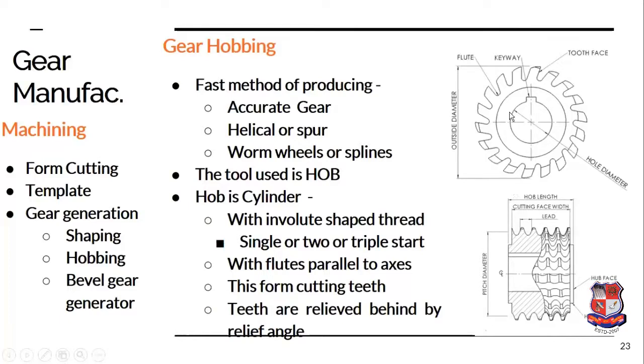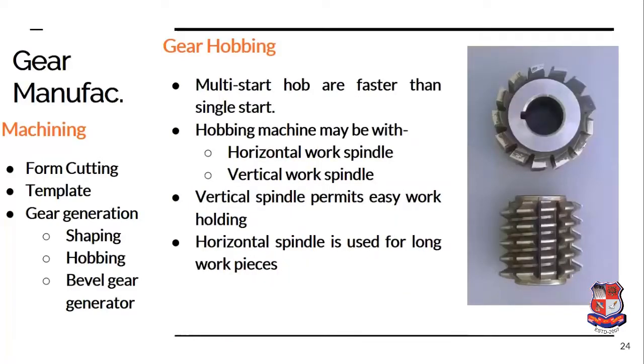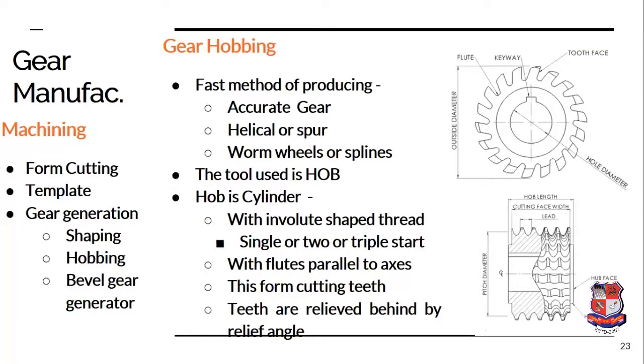Now this hob may be single start or multi start. Generally for production purposes we use a multi start thread. Let us say we are using the single start thread, and the time taken for the manufacturing of a gear is T. Then in case of the multi-start thread, the time taken will be T by 2 for the double start thread. If the triple start thread is taken, then the time taken will be T by 3. That is, the time will go on reducing if we use a multi-start thread. And therefore, generally for production purposes, we are using multi-start threads.